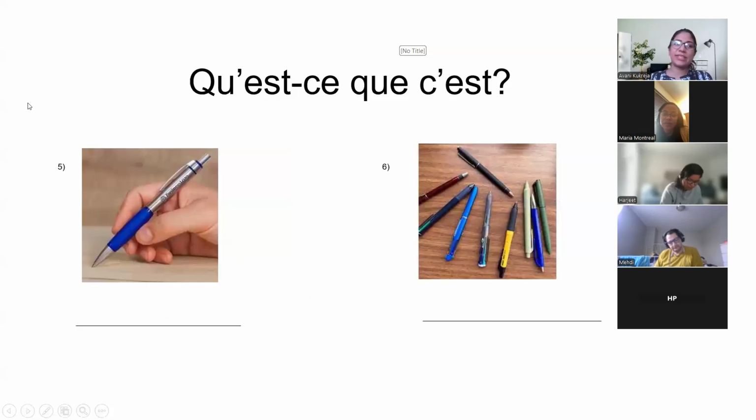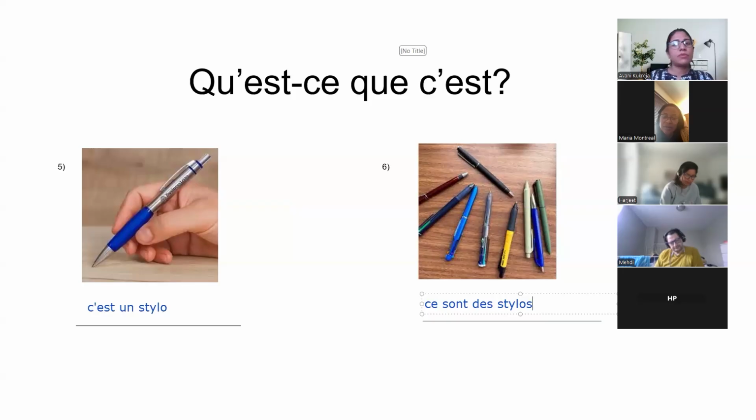Okay. Let's try this. Qu'est-ce que c'est, tout le monde? Qu'est-ce que c'est? C'est un stylo. C'est un stylo. Un stylo. And this one is? Ce sont des stylos. Correct.